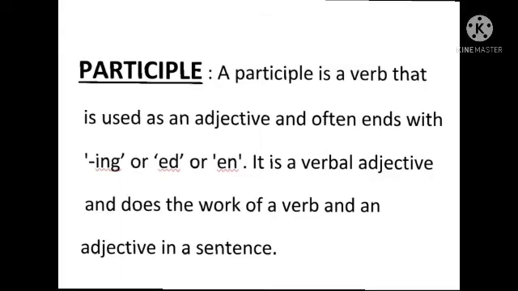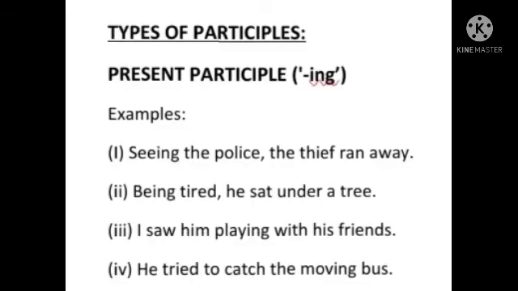Now let's learn participle. What is a participle? A participle is a verb that is used as an adjective and often ends with ing, ed or en. It is a verbal adjective and does the work of a verb and an adjective in a sentence. For example, this was the turning point of the match. Turning point. Turning is a participle, used as an adjective. Let's see types of participles. We can classify participles into present participle, past participle, and perfect participle.